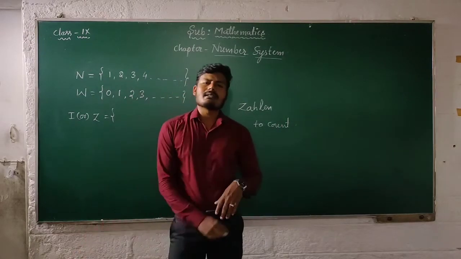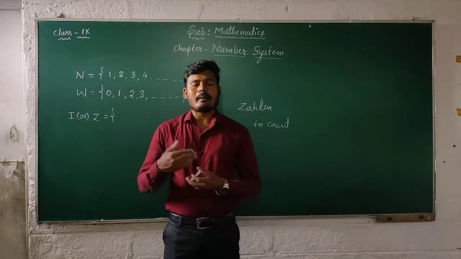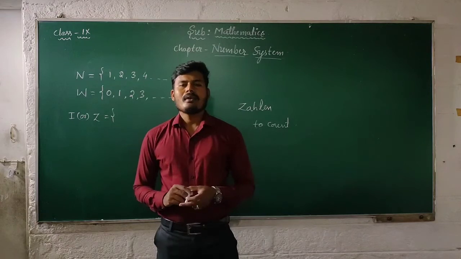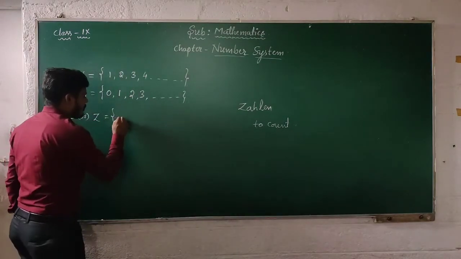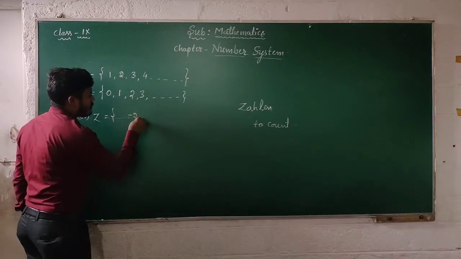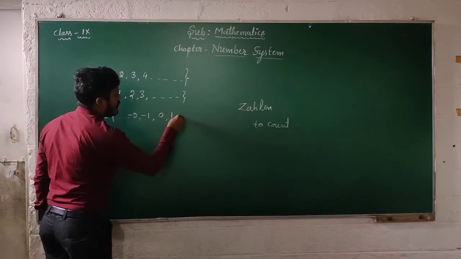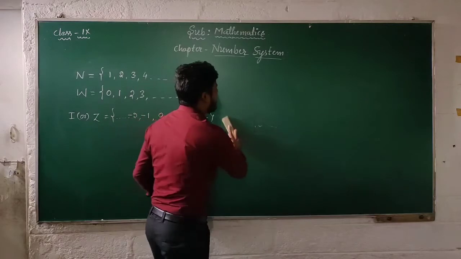Zahlen starts from the letter Z, so integers are also represented by the letter Z. Some examples for integers are -2, -1, 0, 1, 2 and so on.